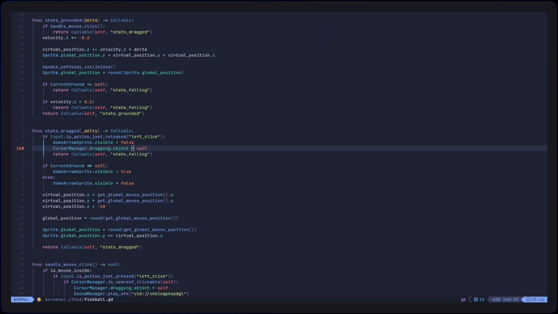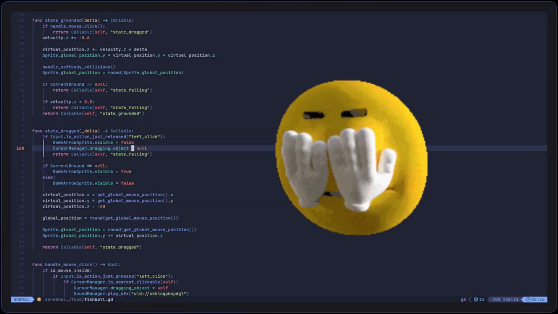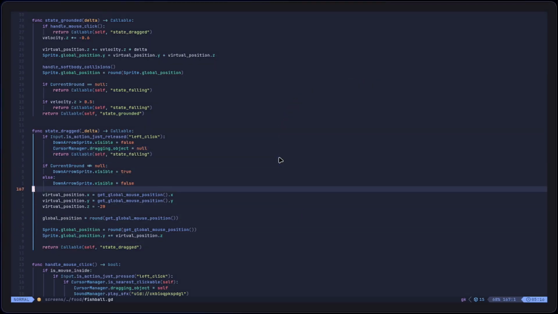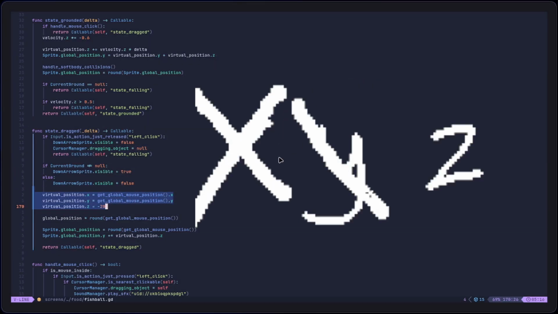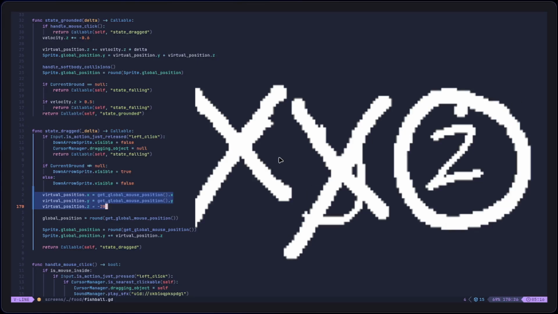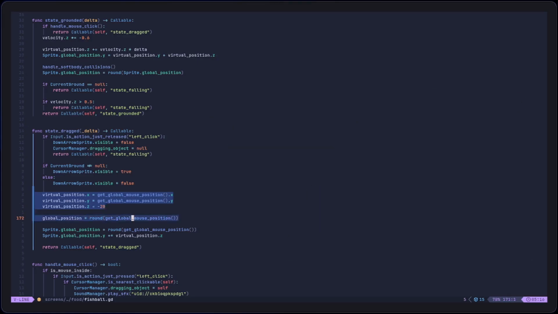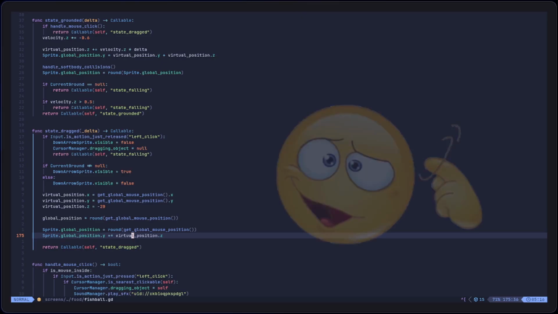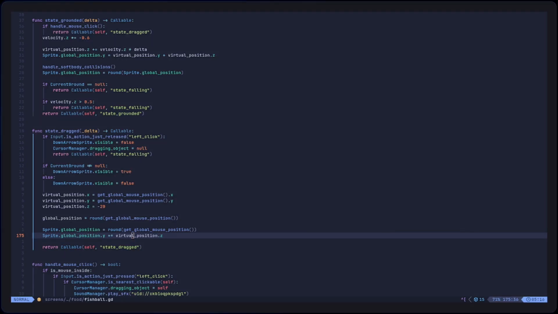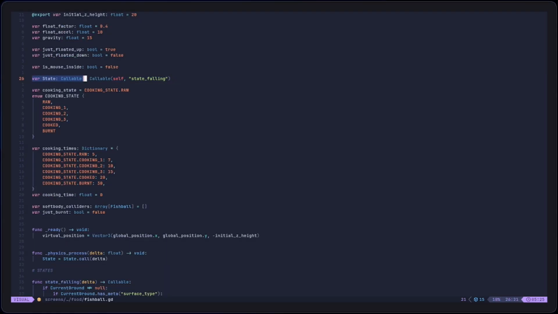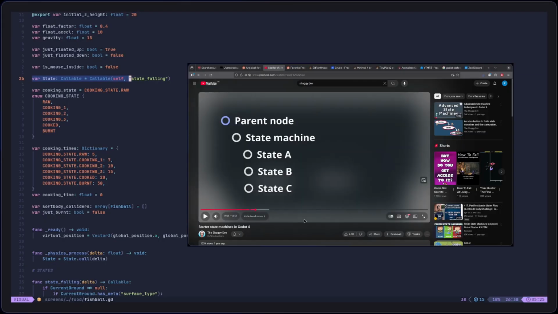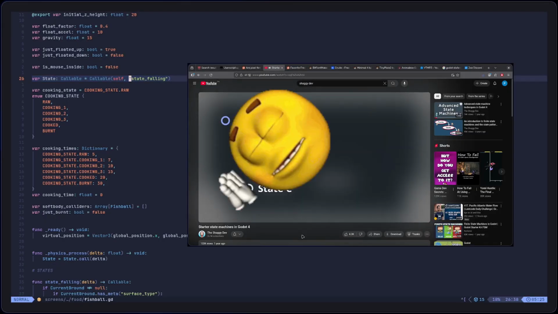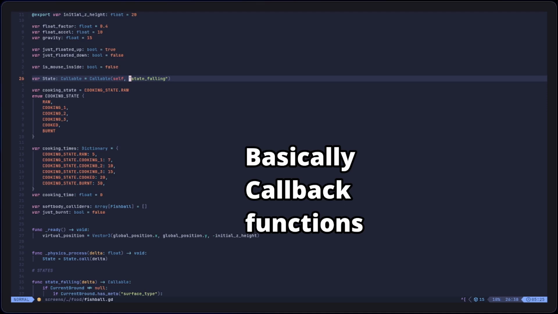instead. In retrospect, this was a really dumb idea, to create a virtual position when I just really need the z variable. So now, in my code, I'm having this code where I set the virtual position and then setting the global position. I don't even use the x and y of virtual position, but now I'm too lazy to refactor. I also implemented state machines but got lazy implementing them, so I just use callables as my states.